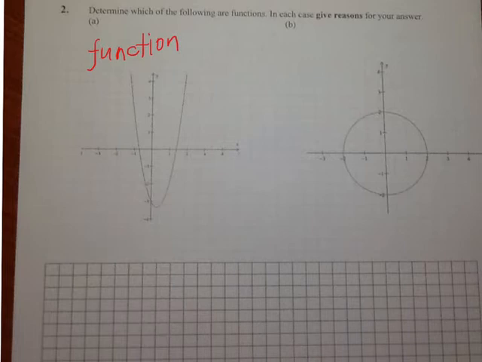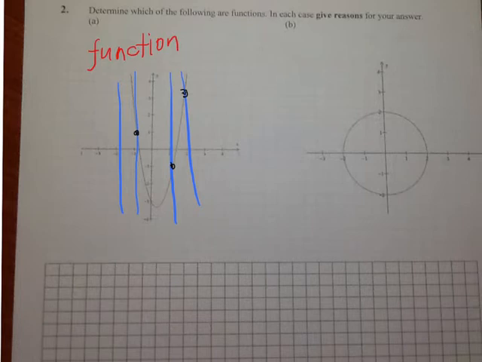Normally, to check it, we can draw vertical lines and see the intercept with the graph. We've got only 1 point here, 1 point here, 1 point here. So the vertical lines intercept only once. That's why this is a function. And let's write the explanation.